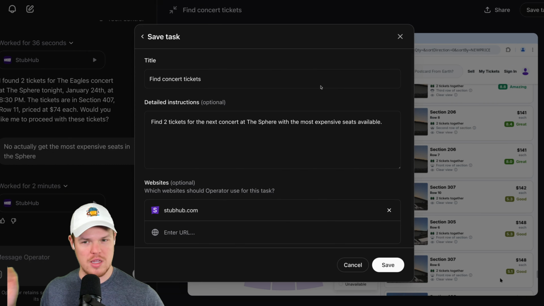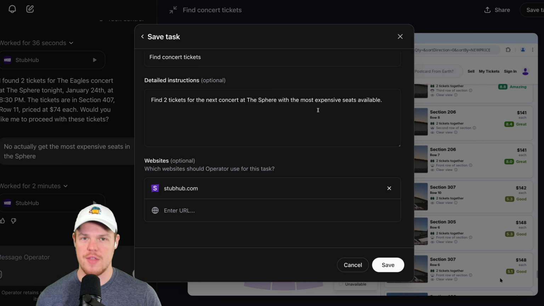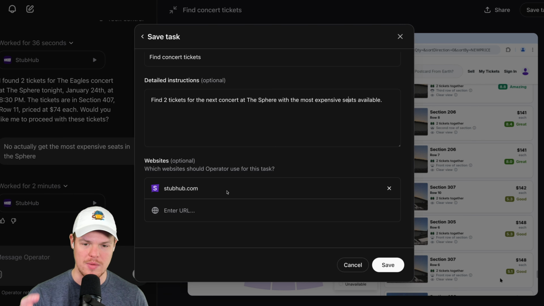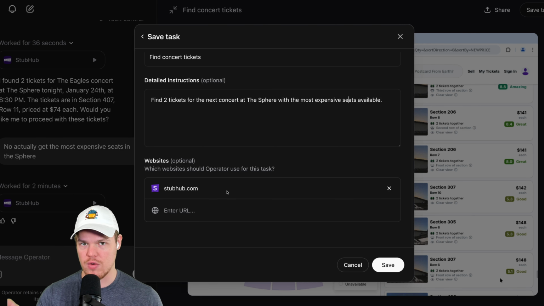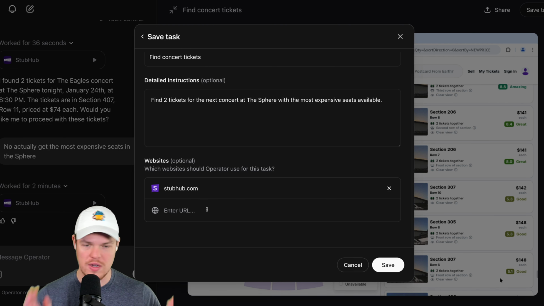So this makes sense. The idea is that the task is to find concert tickets, identify the area where this is happening, and we could really go pretty in depth here with our directions and then the websites where the operator should leverage this task. Now think about it. In theory right now, we have StubHub.com, but imagine adding other websites that are ticket searchers that we can add as like a whole directory. So it looks at all the different websites and finds the best deal. For now, we'll hit save.